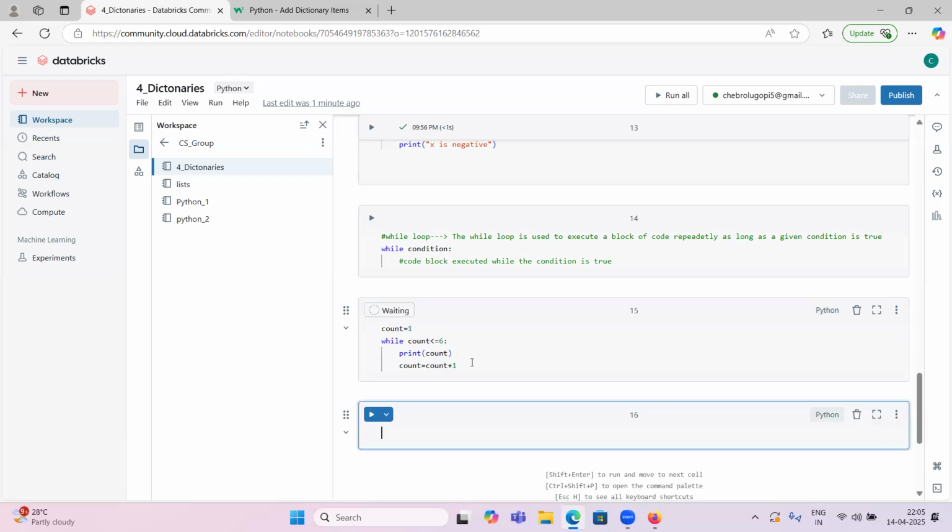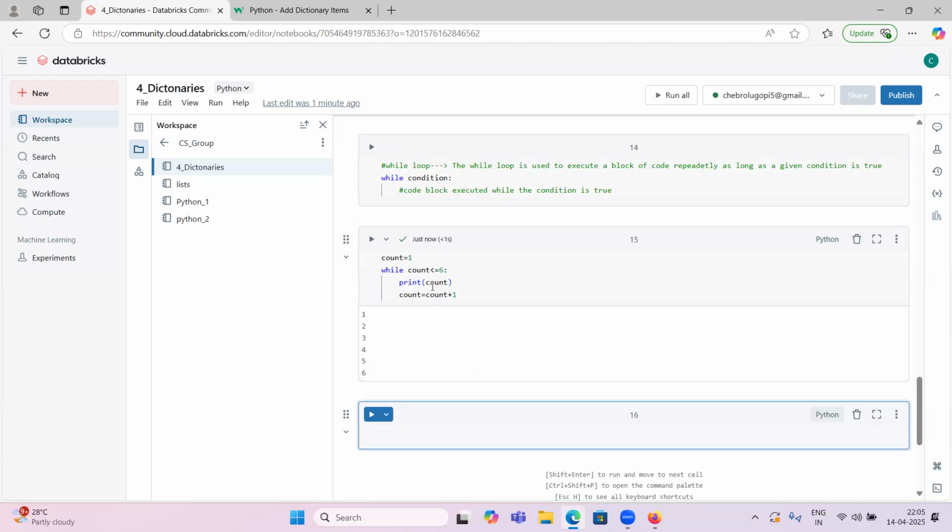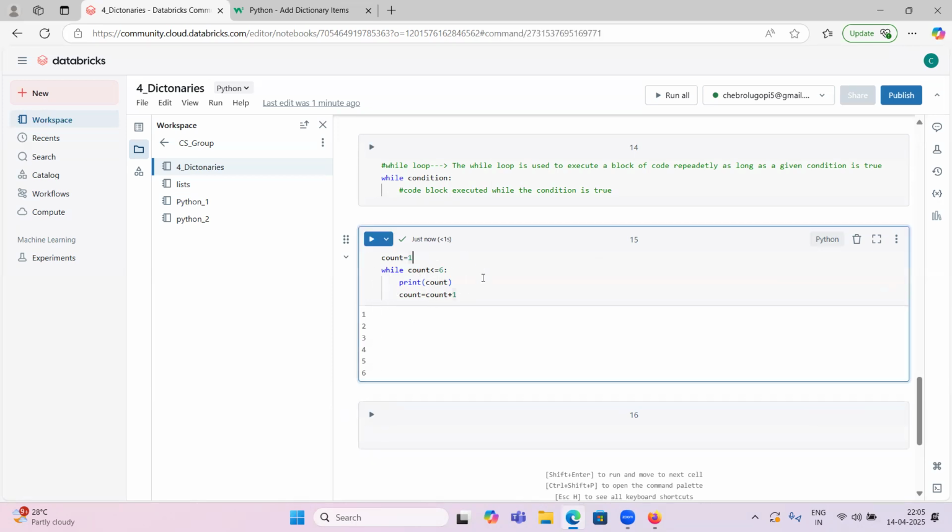Let's see. You understood, right? See, up to 6 it printed the value. Whenever count is 6, 6 plus 1 is 7, and 7 less or equal to 6 is false, so the condition fails and the while loop stops executing. Up to count 6 the condition is true, so it iterated only 6 times. When count is 7, the condition is not satisfied, it came out of this loop, and it stopped printing the count value.